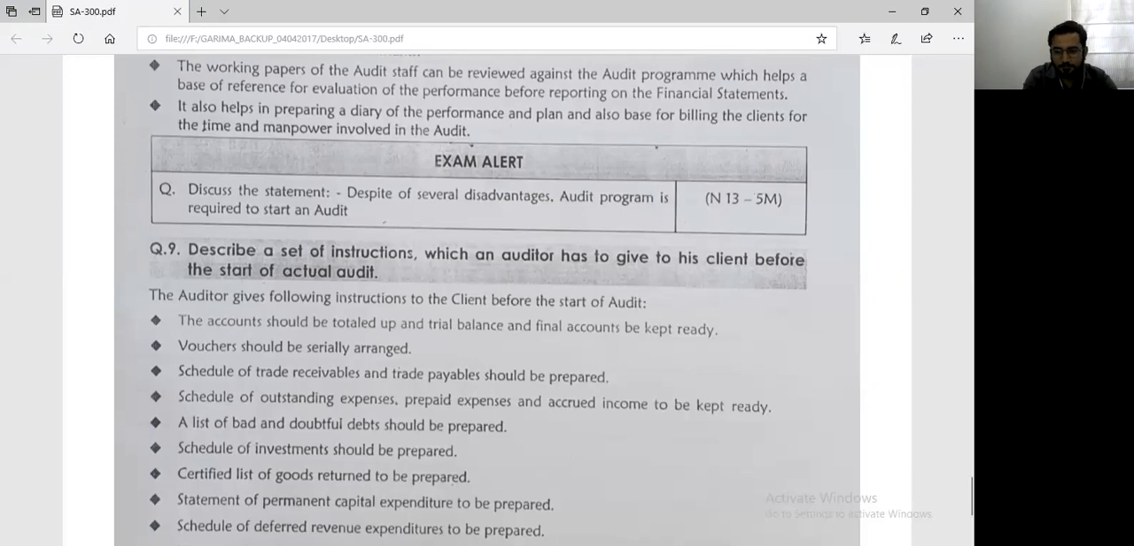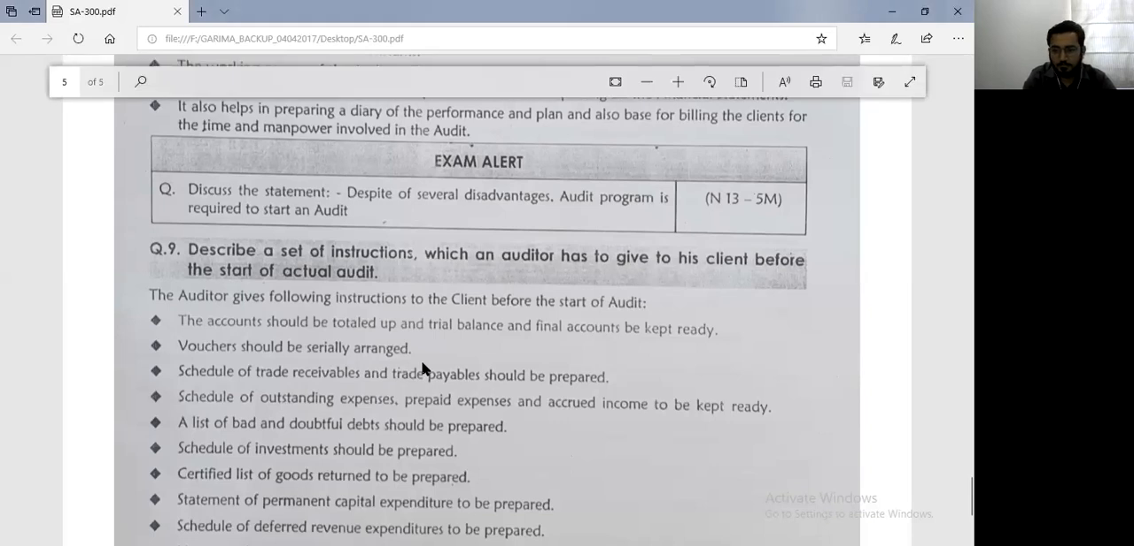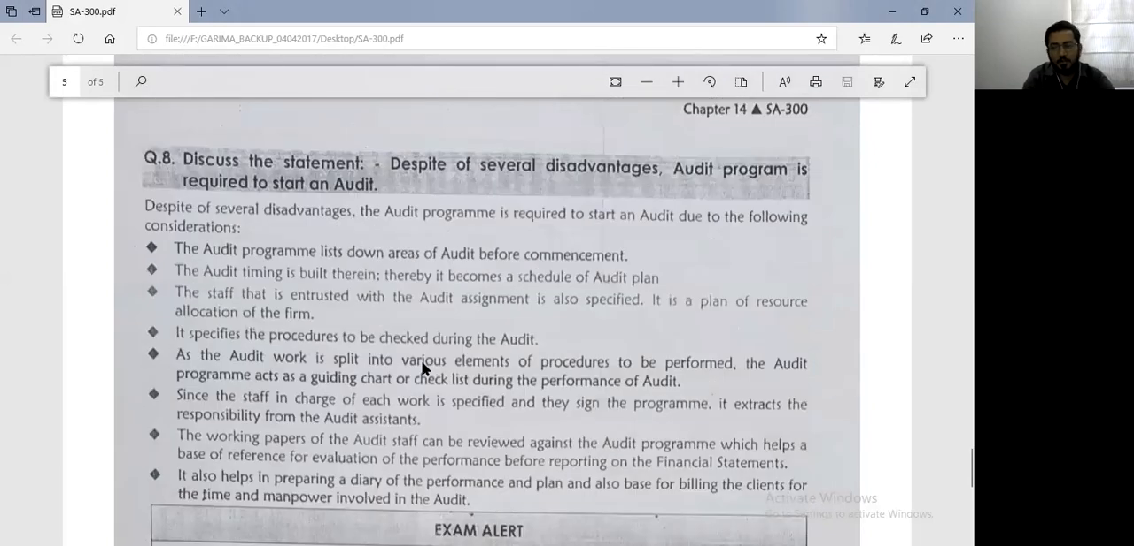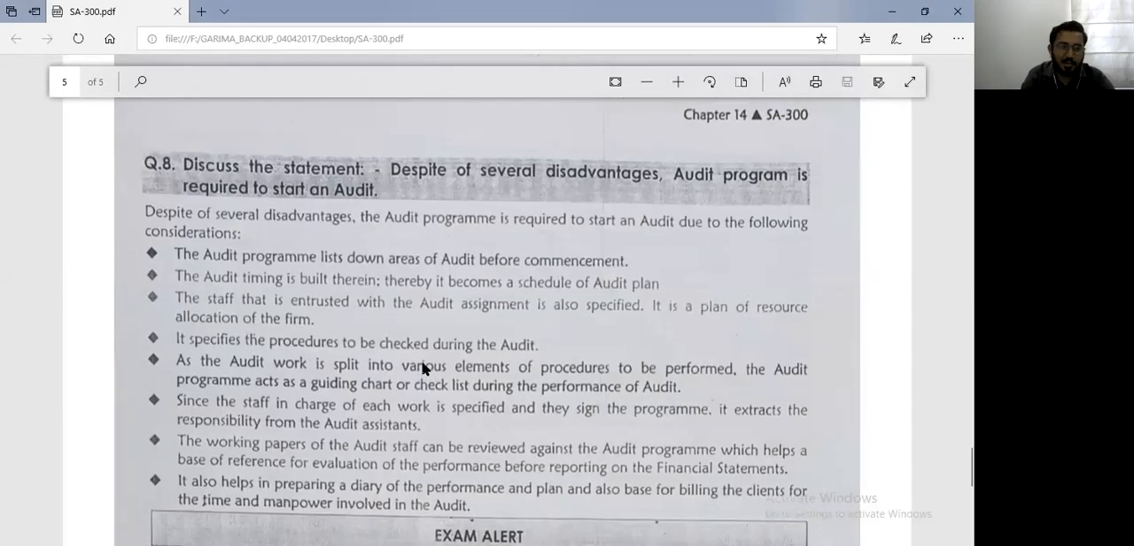Are there any more doubts? Have you all understood SA-300? Right, let me know if you all are clear with SA-300. Then we proceed. Have you all clearly understood SA-300? If you're done so, let me know so that we can proceed to the next standard on auditing.